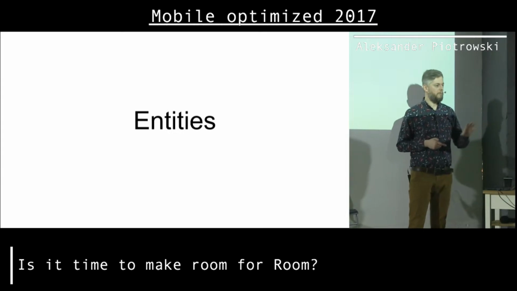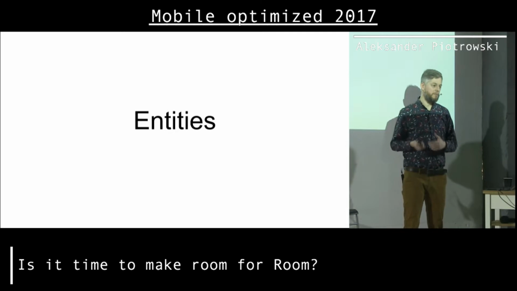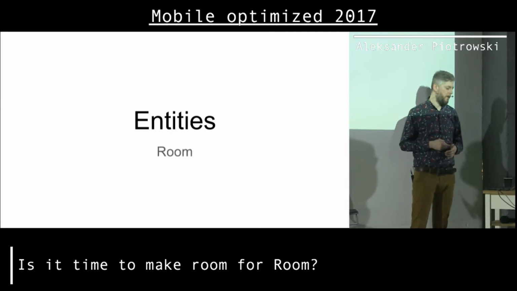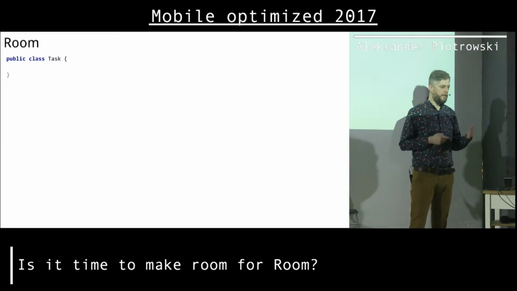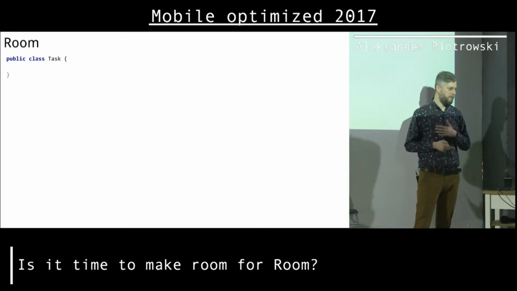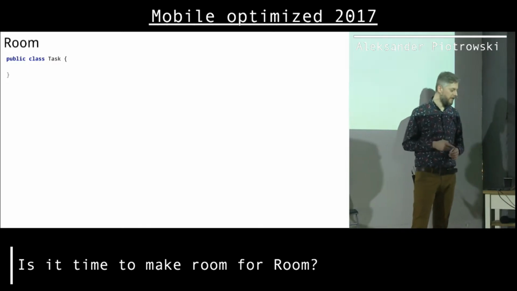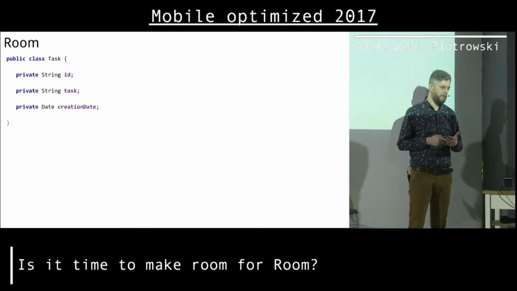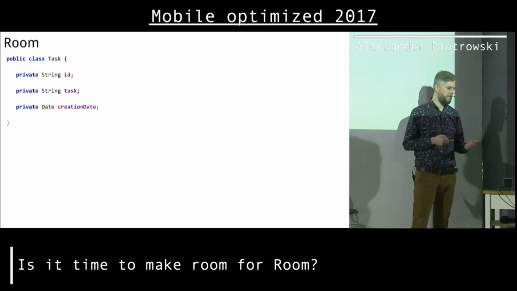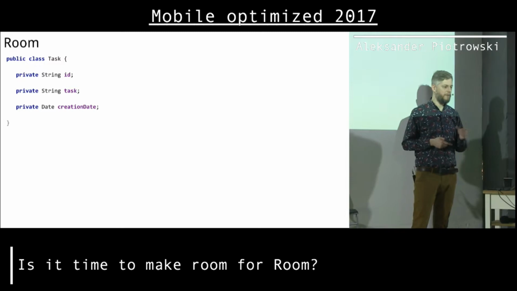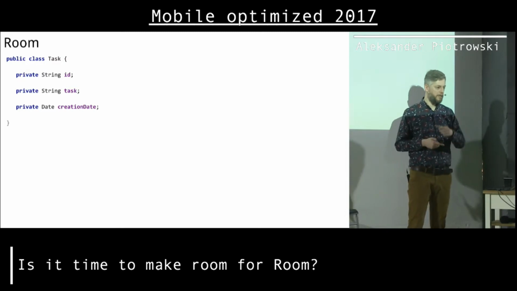Then having this object to access the database, I can access entities in the database, but first, of course, I need to declare those entities. So how do we declare an entity using Room? Basically, an entity is just a class. In this case, I will just use Java, but obviously it also works, or should work, with Kotlin. So I just create a class and add a few fields to this class. In this case, I have ID, task, and creation date. Date, of course, is a Java util Date, so it's not something I can keep in the database, so I will need a converter for that.